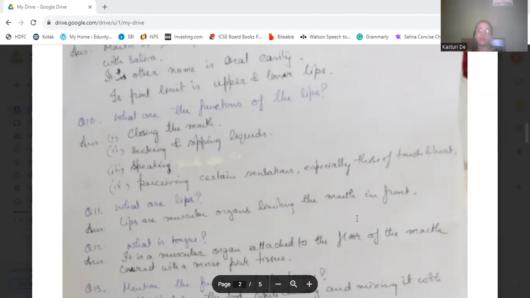Then what are lips basically? Lips are the muscular organs which limit the mouth in front. Okay. Now we come to the tongue.